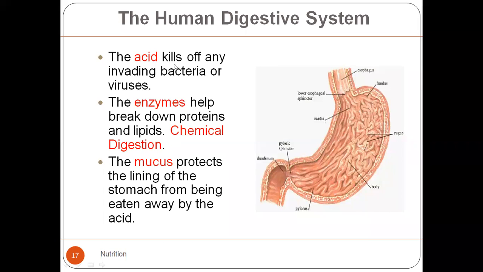The acid that is produced inside the stomach kills any kind of bacteria or viruses or spores that are present inside the food. The enzymes help to break down the proteins and lipids. That is the chemical digestion that is going to take place. The mucus lining of the stomach protects the stomach from being eaten away by the HCl.